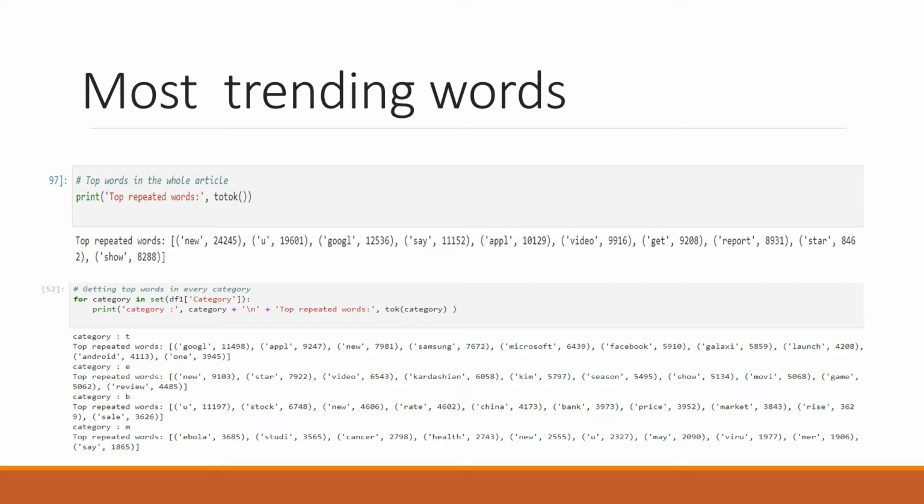Google and Apple, obviously, would be the most dominant in the industry. After that, in the entertainment category: new, star, video. As we said, new can be a new pop album and everything. In the medical sector: Ebola, cancer, health, new, virus. These might be trending posts because there was an Ebola outbreak in the US at that point of time.